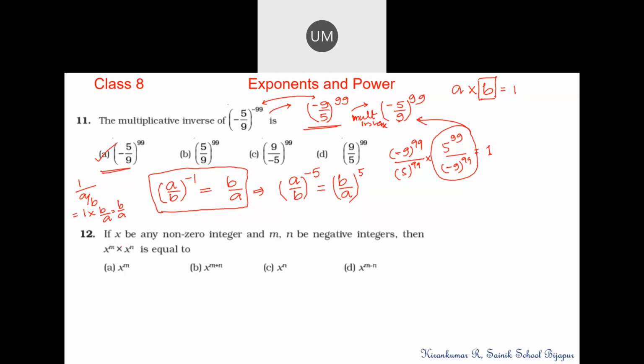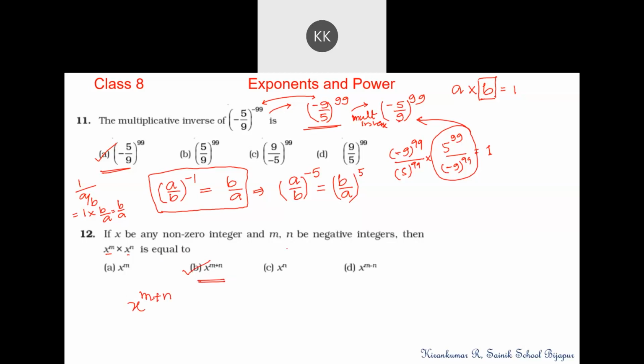Question number 12. If x be any non-zero integer and m and n are negative integers, then x to the power of m into x to the power of n is equal to. We have learned that whenever the bases are same, the powers will be added up. Option B, sir. Option B is the correct answer.